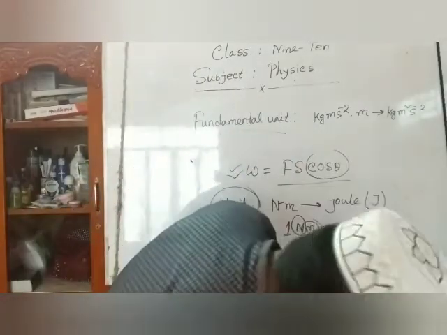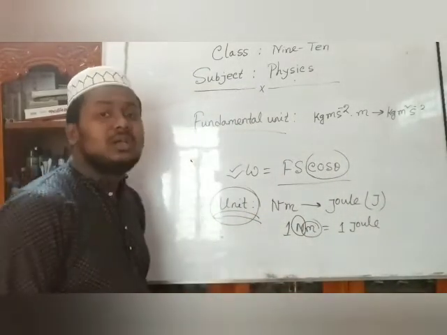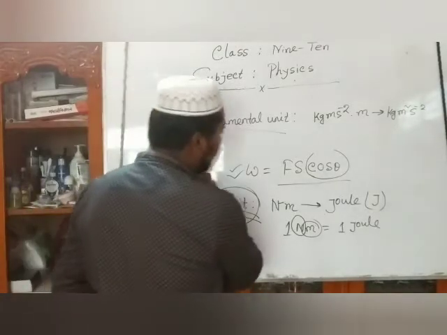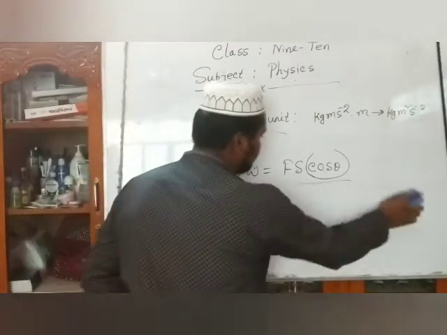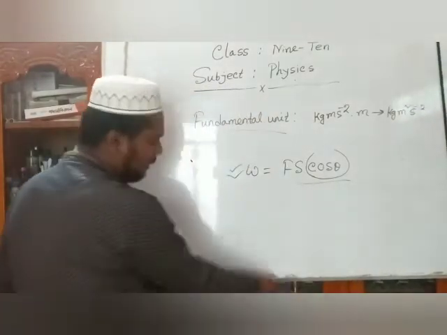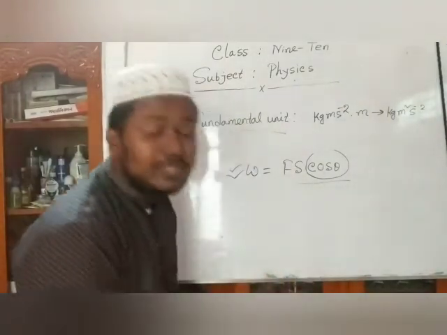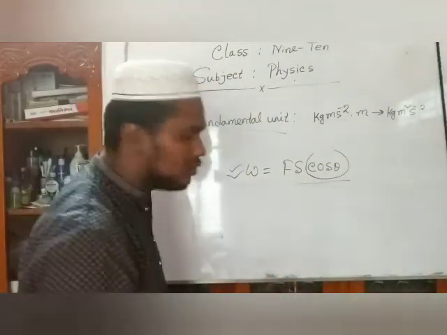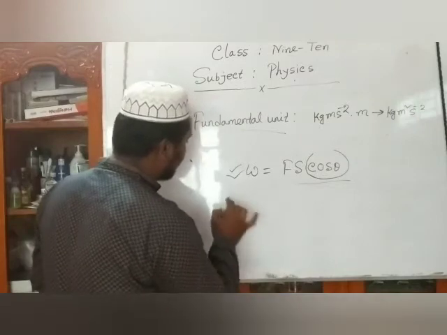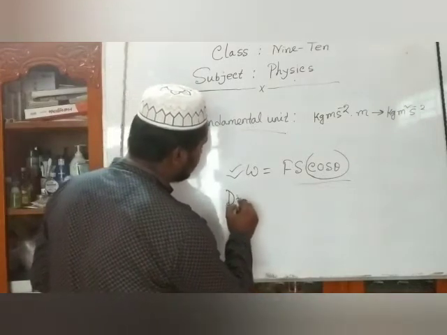Now we discuss the dimension. একটু খেয়াল করো তোমরা, dimension. Dimension in Bengali is মাত্রা.